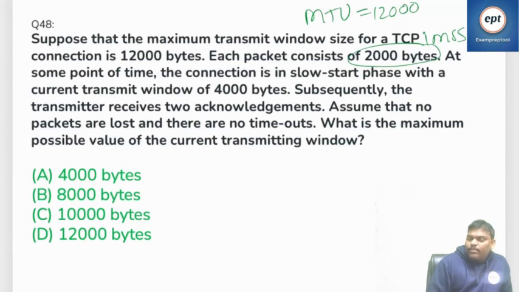At some point of time, the connection is in the slow start phase. Everyone listen carefully, he is talking about the slow start phase. Each packet consists of 2000 bytes, meaning 1 MSS is 2000 bytes. In the slow start phase, the MTU is 12,000 bytes. Then what about the threshold? The threshold is 6,000.